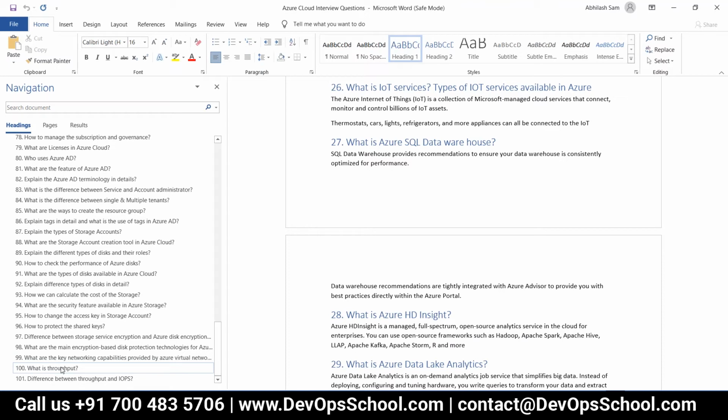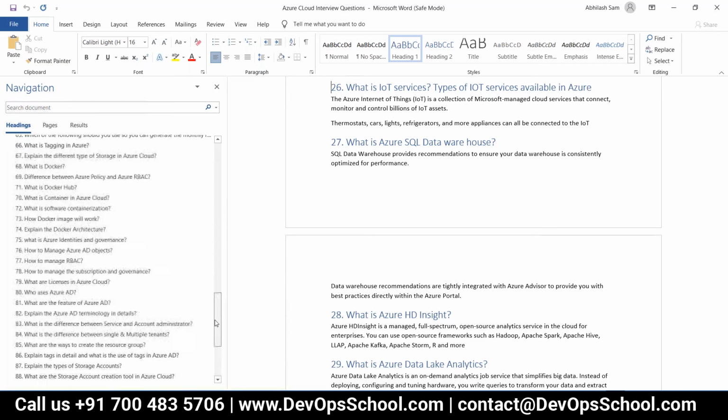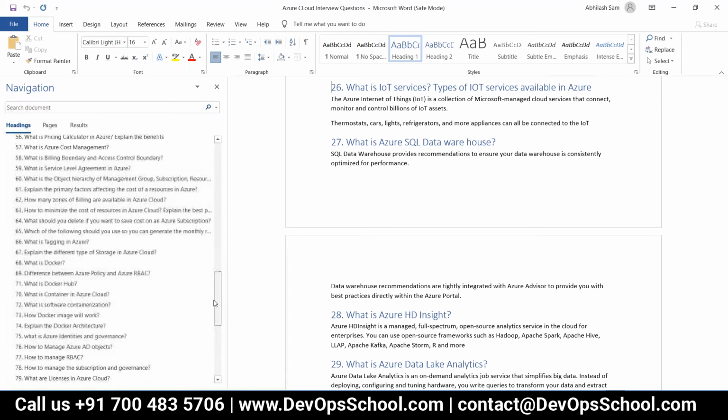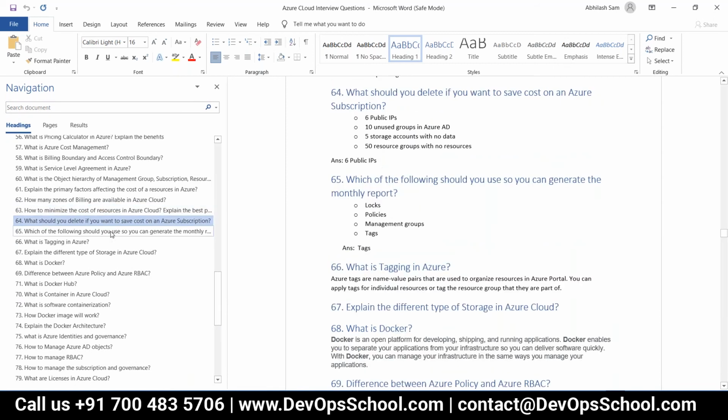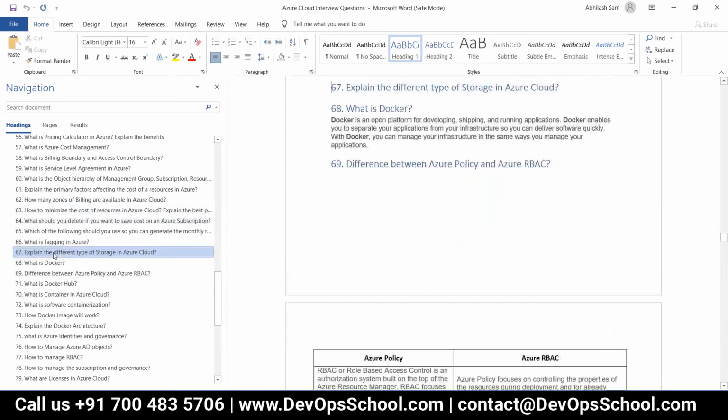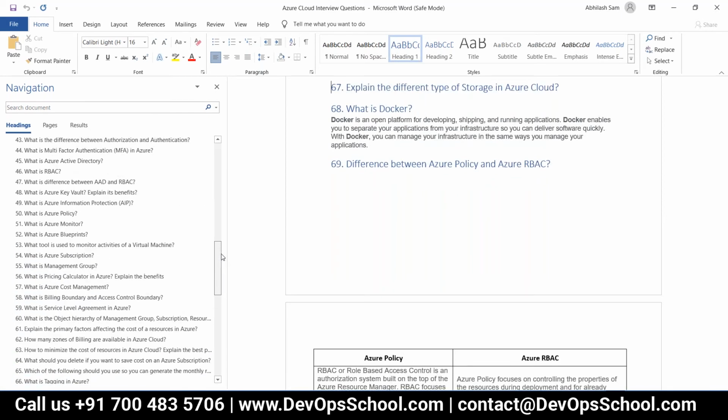So how many interview questions have you written till now? Up to 67 it's completed fully. Explain different types of storage in Azure cloud, I explained above here itself.